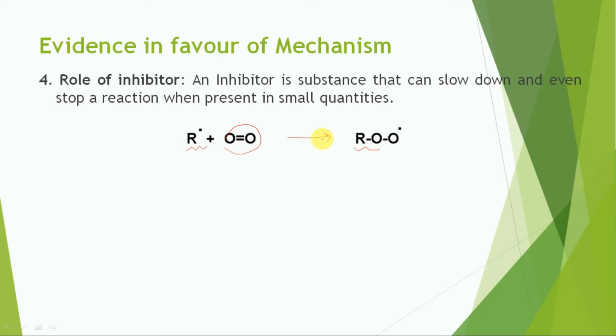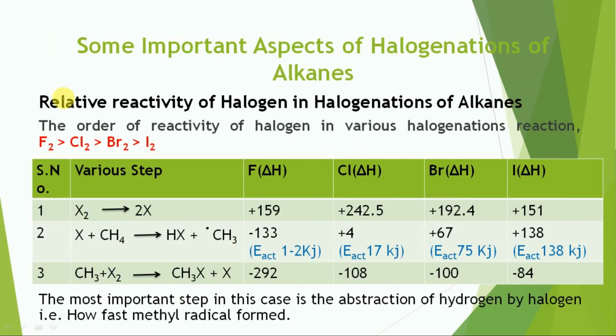So these are the evidence in support of the mechanism in the case of halogenation of alkanes. Relative reactivity of halogens in halogenation of alkanes.